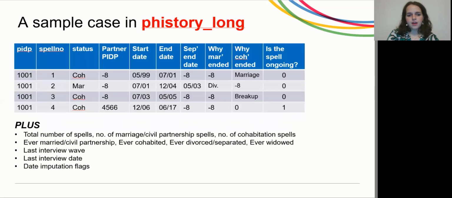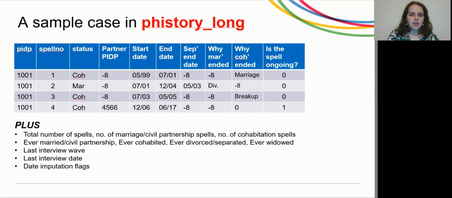So here we have an example of what the dataset looks like. I'm looking at the columns. We have the identification number, the spell order, the status, the partner PIDP, the start and end date, the separation end date, why the marriage and the cohabitation ended, and if the spell is ongoing or not.